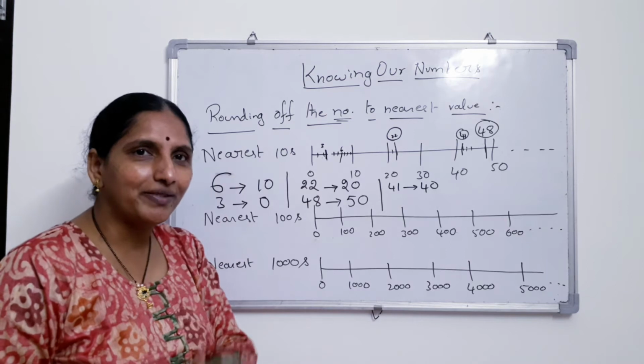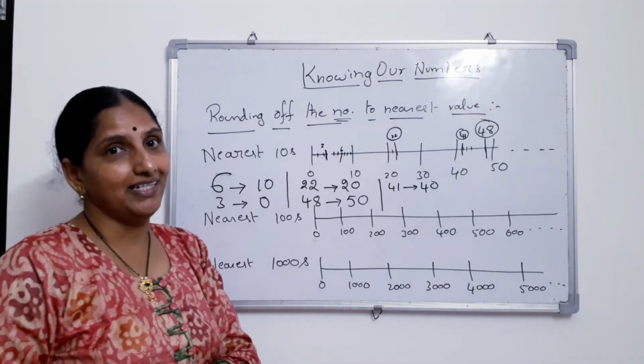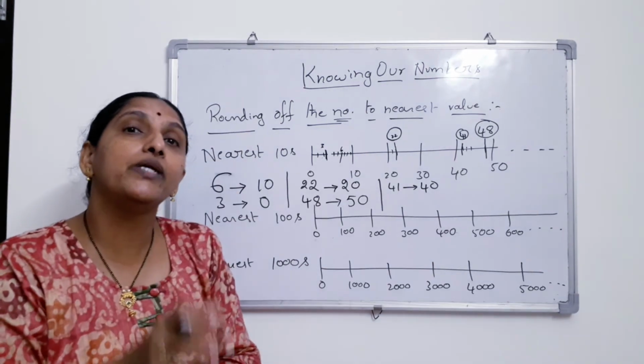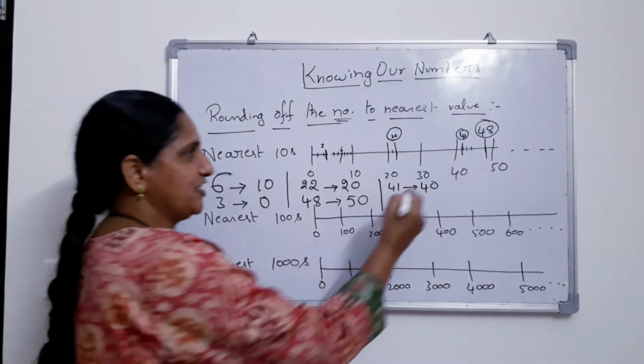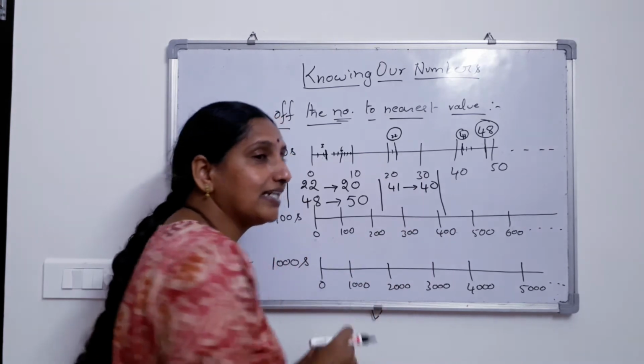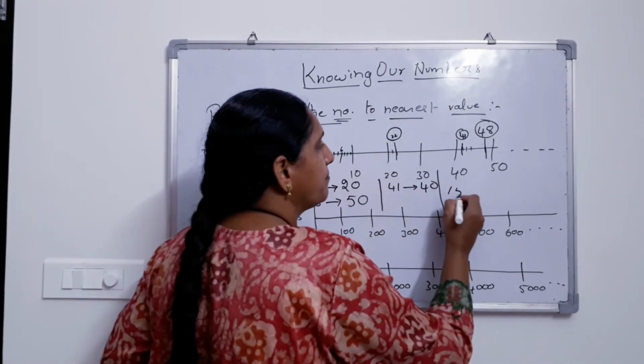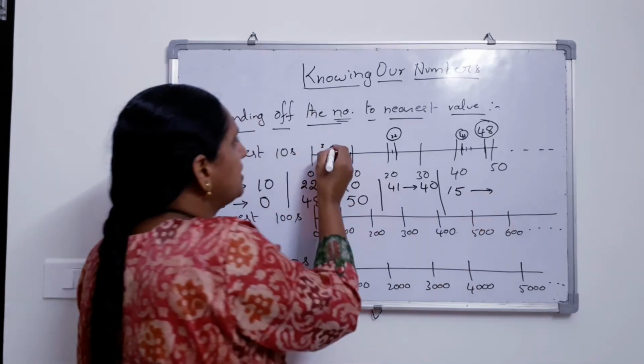Now any smart child will be asking, madam, what if it lies exactly between? Oh, yes, true. If it lies exactly between two, likewise I'll take 15. Where does it lie?